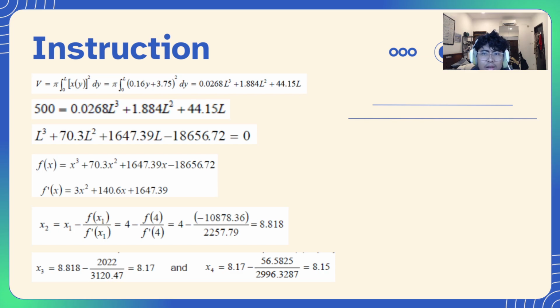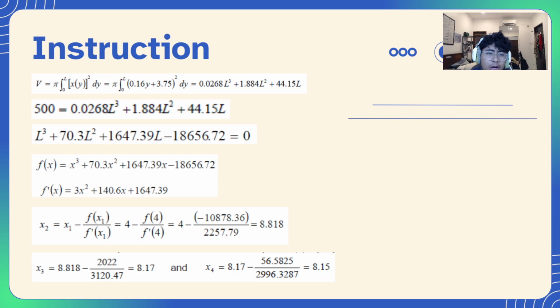And in this method, I'm doing a four-step iteration process. So x2 equals x1 minus the function of x1 divided by the derivative of the function at x1. So I put in 4 as the first one and got 8.1818, and then I do that again for the third iteration, which I got 8.17, and the fourth iteration I got 8.15, which is the answer.